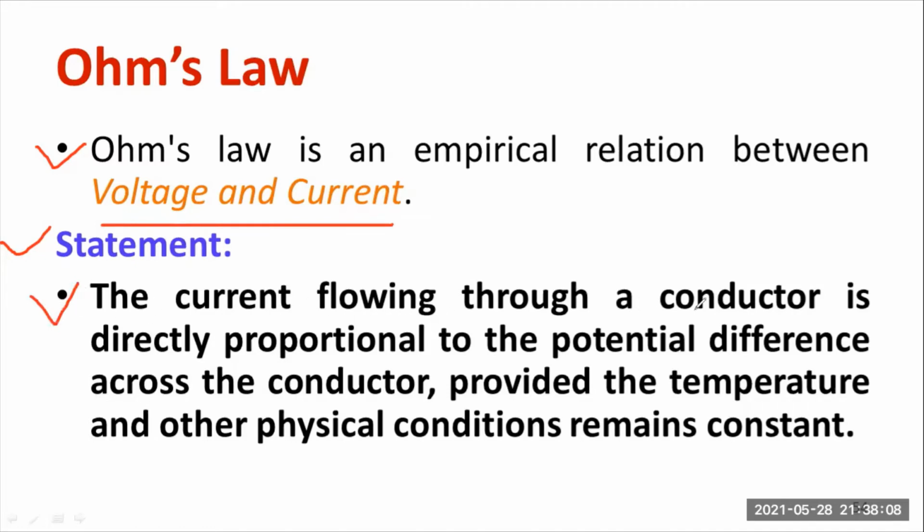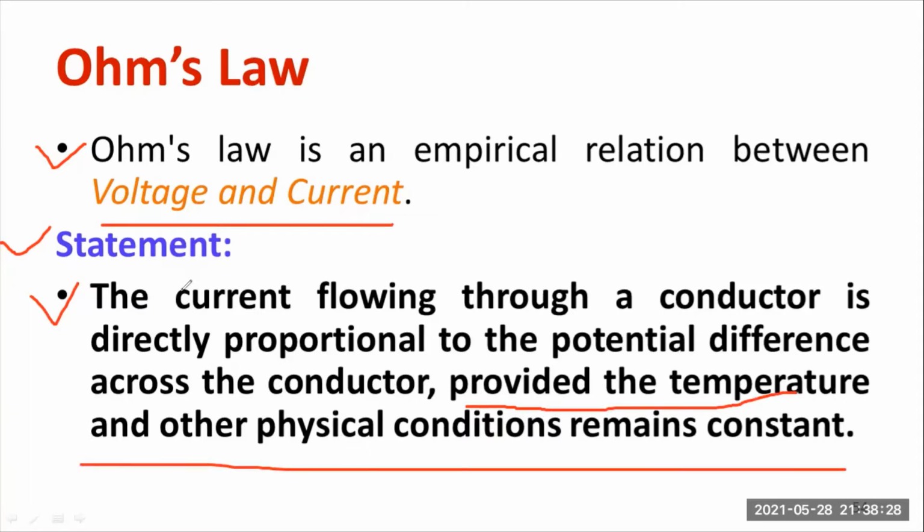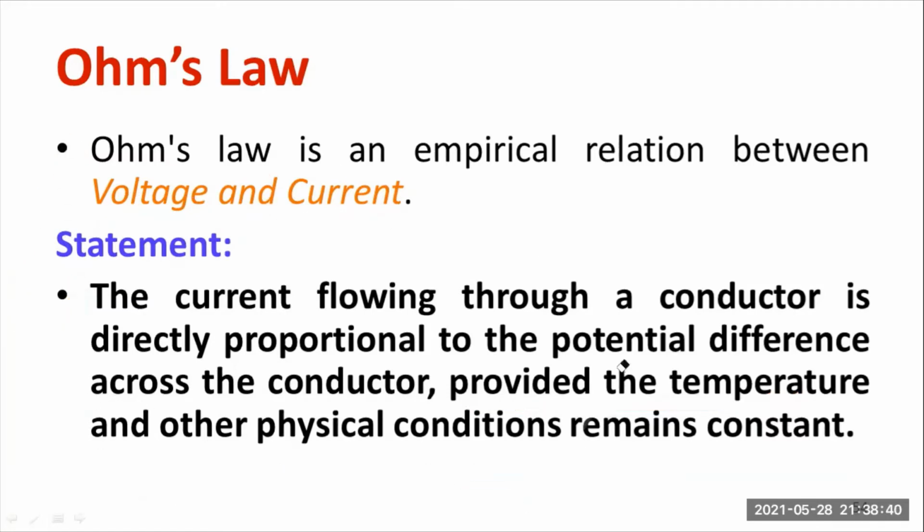The current flowing through a conductor is directly proportional to the potential difference across the conductor, provided the temperature and other physical conditions such as pressure remain constant. So do underline this statement separately. That means in a conductor, the current flowing through the conductor is directly proportional to voltage, or you can call it potential difference, provided temperature and pressure are constant. So this is an important statement regarding Ohm's law. You have to take care about the last sentence, provided at constant temperature and other physical conditions. So that is very important.